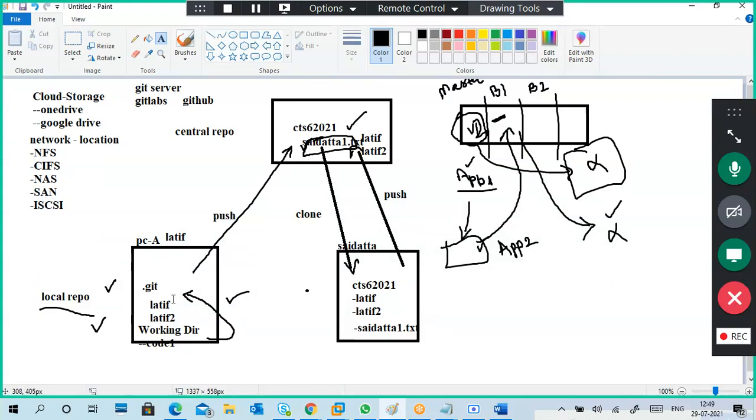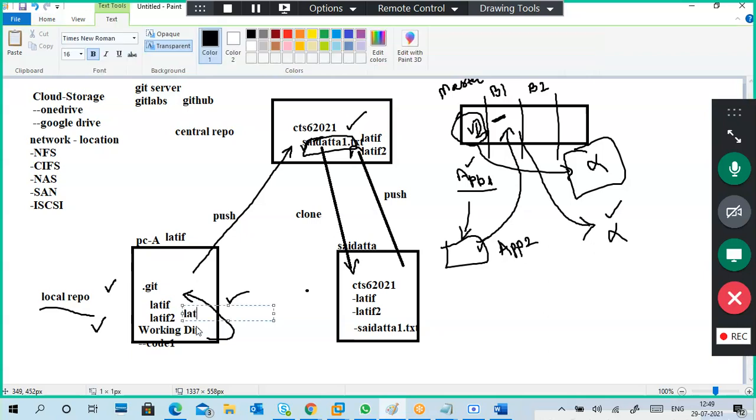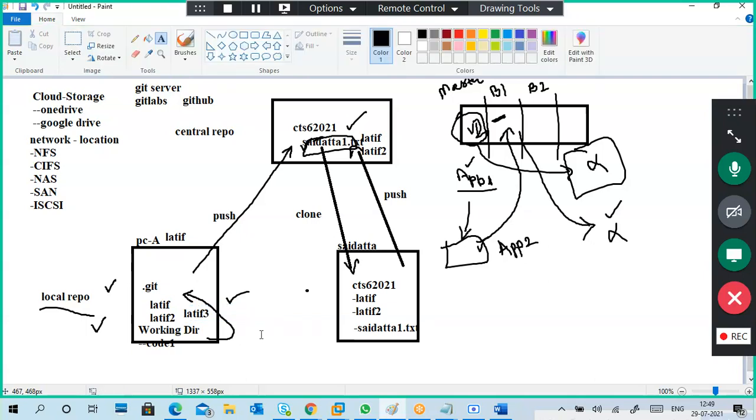Now I want to change something in my file. I want to add a new file in my Latif, so I added one more file called latif3.txt and I try to push it. What will happen? I got an error. Why am I getting an error? It is a very simple question.